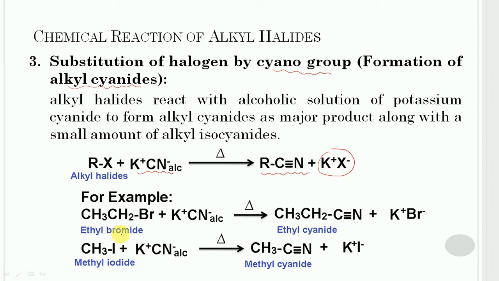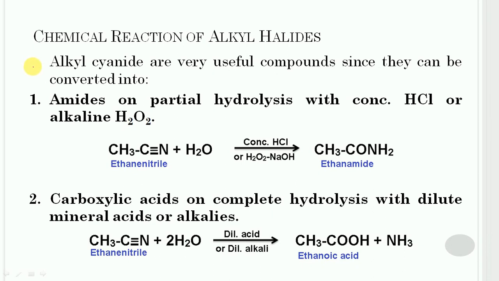In the first case, ethyl bromide is treated with alcoholic potassium cyanide. In this case, ethyl cyanide will get formed along with potassium bromide. In the second case, methyl iodide is treated with alcoholic potassium cyanide and methyl cyanide along with potassium iodide will get formed. Alkyl cyanides are very useful compounds since they can easily be converted into amides, carboxylic acids and primary amines.